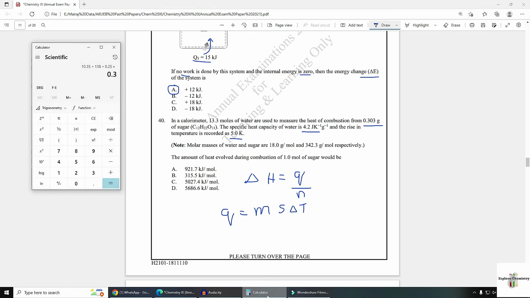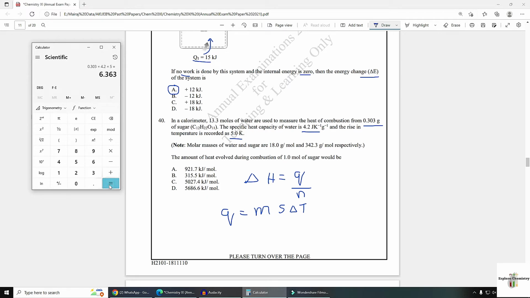All three values are given. So let's calculate, but this will give you amount of heat in joules, because specific heat capacity value is given in joules. So you need to convert in kilojoules also, because all the values in answer are in kilojoules. Mass is 0.303 multiply by S, that is 4.2, multiply by delta T, that is 5.